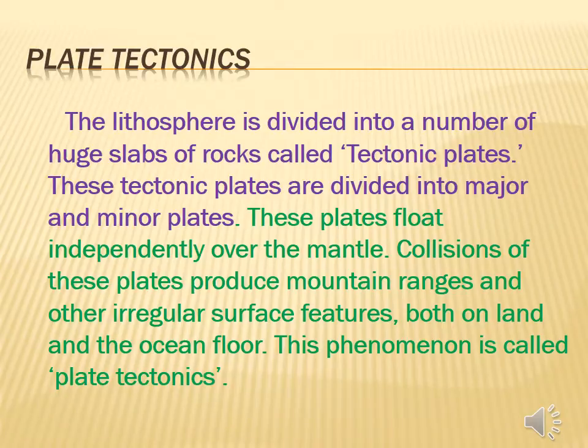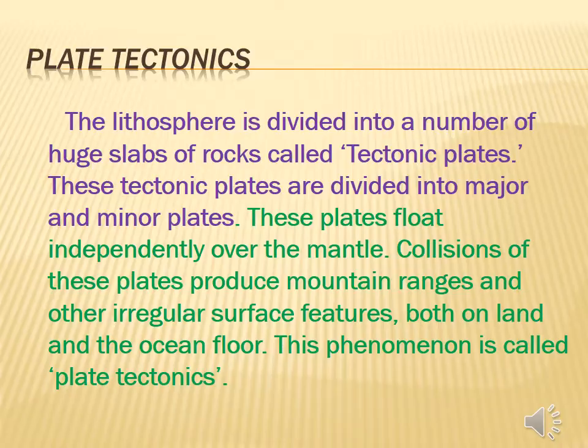In internal process, we are going to learn about plate tectonics. The lithosphere is divided into a number of huge slabs of rocks called tectonic plates. These tectonic plates are divided into major and minor plates. So, the tectonic plates are divided into 2 types, minor plates and major plates.